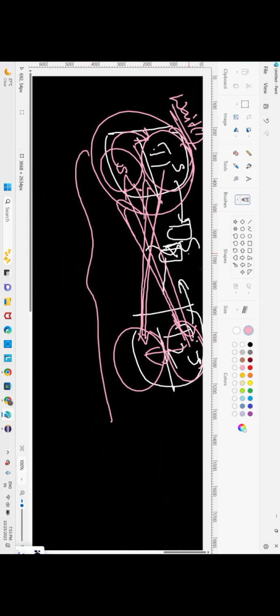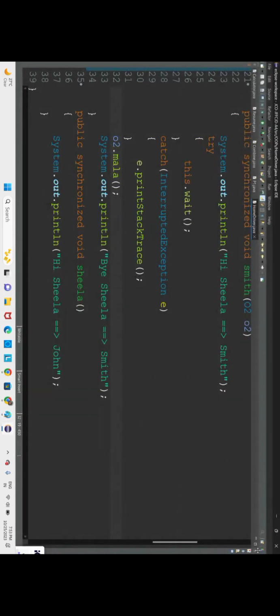This is how we call it inter-thread communication. To overcome thread deadlock, we can use a method called notify. Now, who has to notify Smith? One class method, that is Sheila. So here, this dot notify method. Since there are only two threads, we are just going for notify, not notify all.